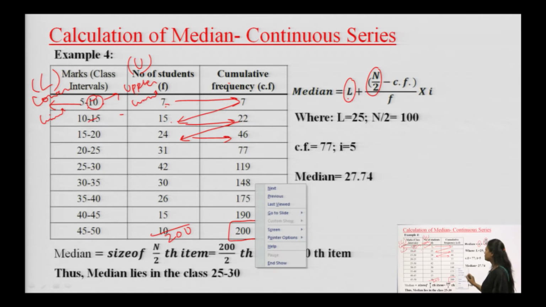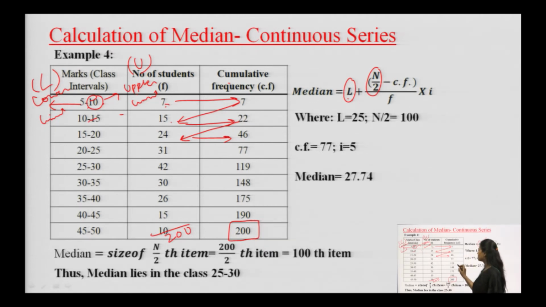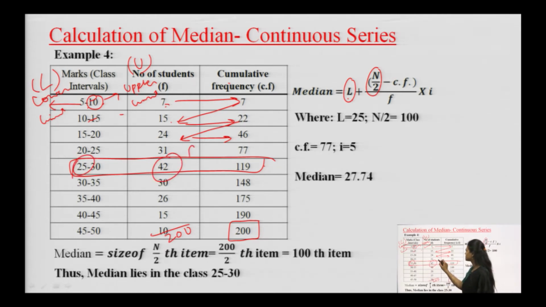Where does this 100th item lie in the cumulative frequency? We see the cumulative frequency is 77 till here, but the 100th item lies here, at 119. So, what is L? L is 25, frequency is 42, this is f, but here they have written Cf as well. Which Cf will we take, the same Cf or the earlier Cf?